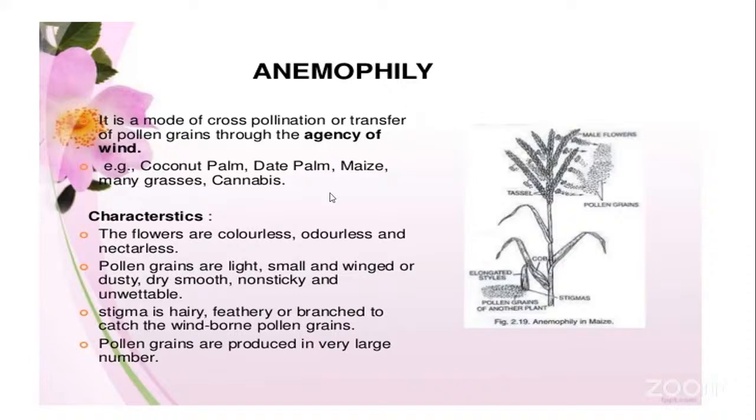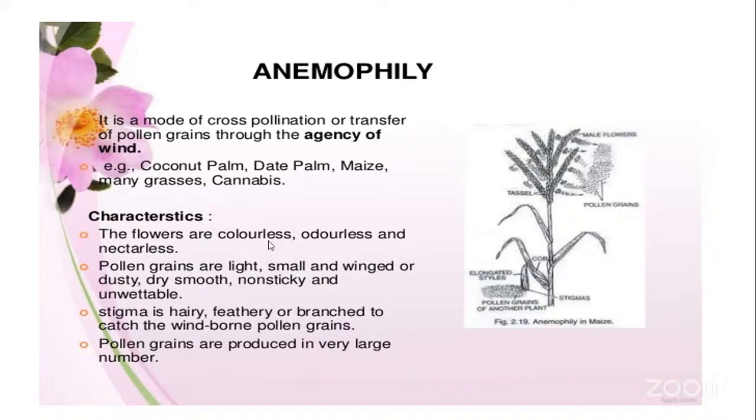Now, these plants in which cross-pollination occurs develop some special characteristic features to undergo this cross-pollination. What are those characteristic features the plants adopt? First thing is the flowers. Here, in these plants where anemophilous cross-pollination occurs, the flowers are always colorless, odorless, and nectarless. That means the flowers are not attractive.